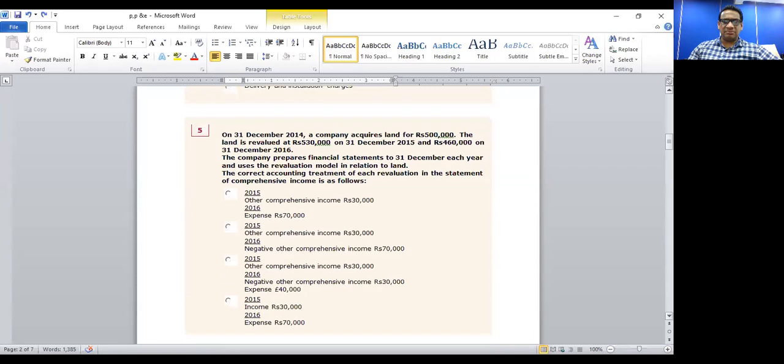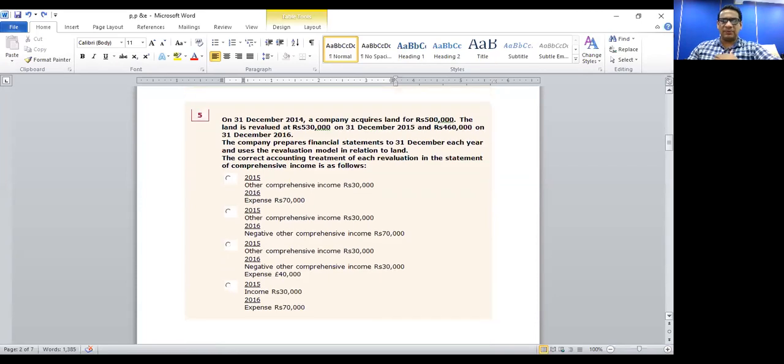On 31st of December 2014, a company acquires land for 500,000 rupees. The land is revalued at 530,000 on 31st of December 2015, and again for 460,000 on 31st of December 2016. The company prepares the financial statements to the 31st of December each year and uses the revaluation model. The question asks for the correct accounting treatment of each revaluation in the statement of comprehensive income.